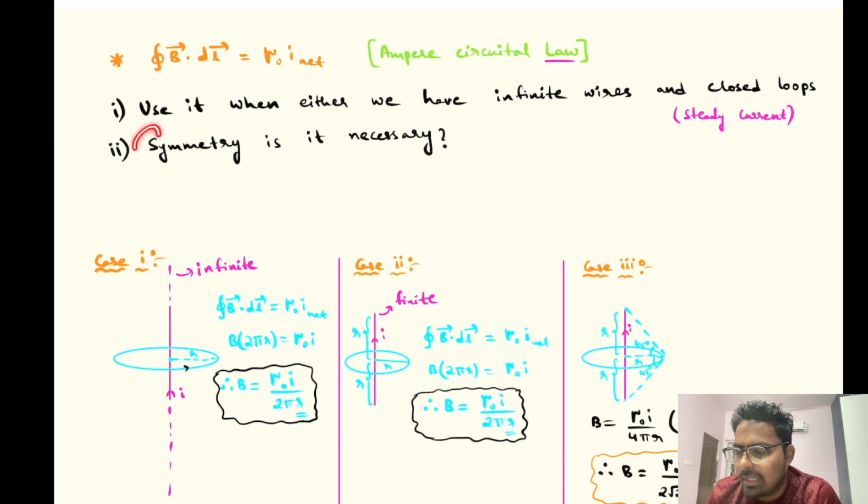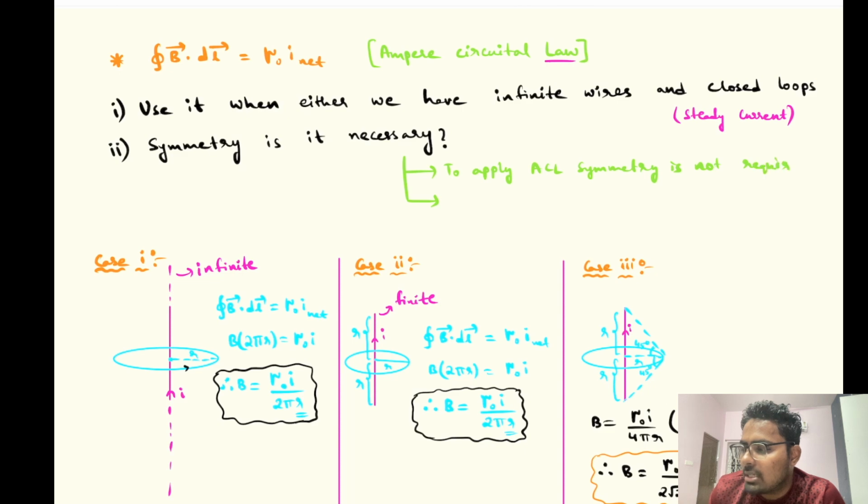So the next question: is symmetry necessary in using Ampere circuital law? Here you need to understand one more beautiful concept. To prove or to judge whether the law is true or not, symmetry is not necessary. But to find the value of B, to apply ACL, symmetry is not required.